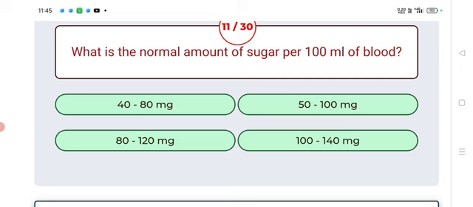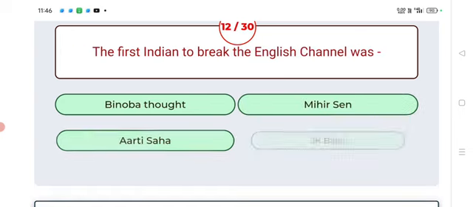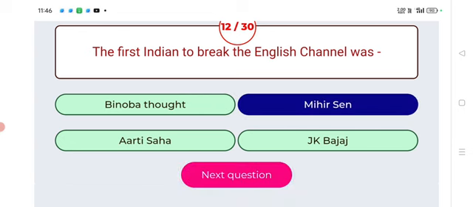What is the normal amount of sugar per 100 ml of blood? Answer: 80 to 120 mg. Next. The first Indian to break the English Channel was Mihir Sen. Next.